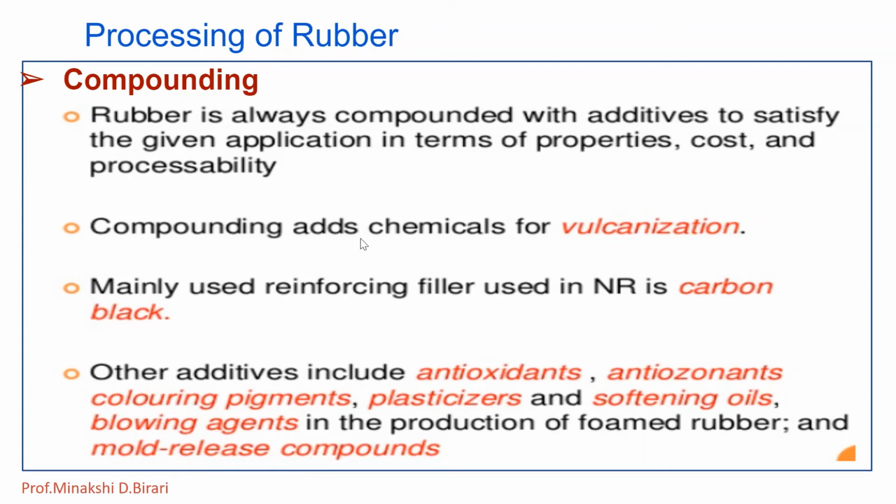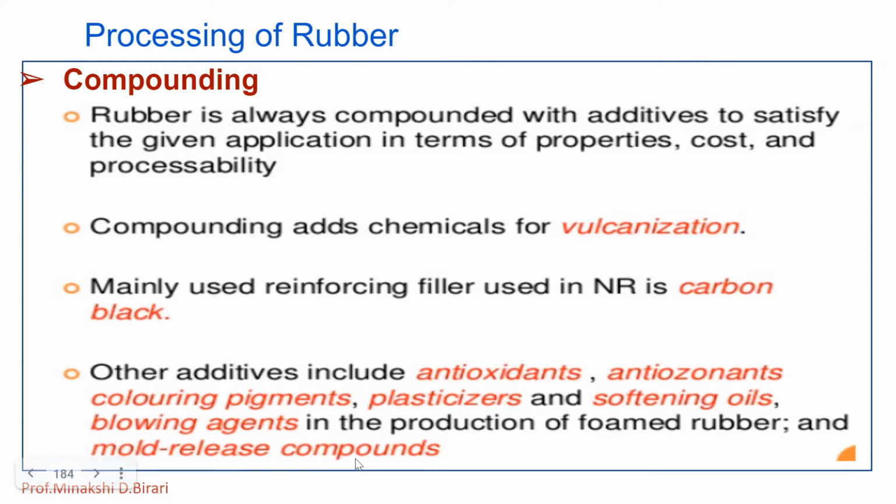Compounding adds chemicals for vulcanization, and mainly a reinforcing filler is used in natural rubber, that is carbon black. Other additives are also added, including antioxidants, antiozonants, coloring pigments, plasticizers and softening oils, blowing agents in the production of foam rubber, and mold release compounds.